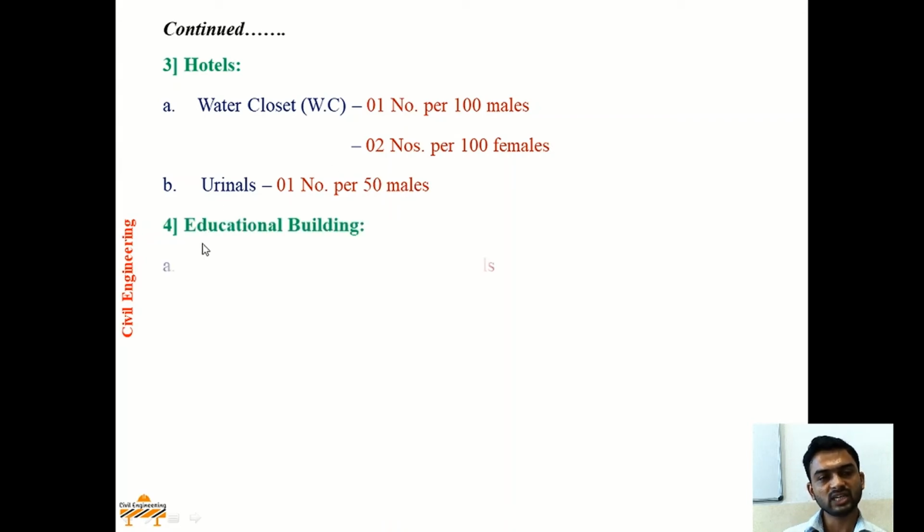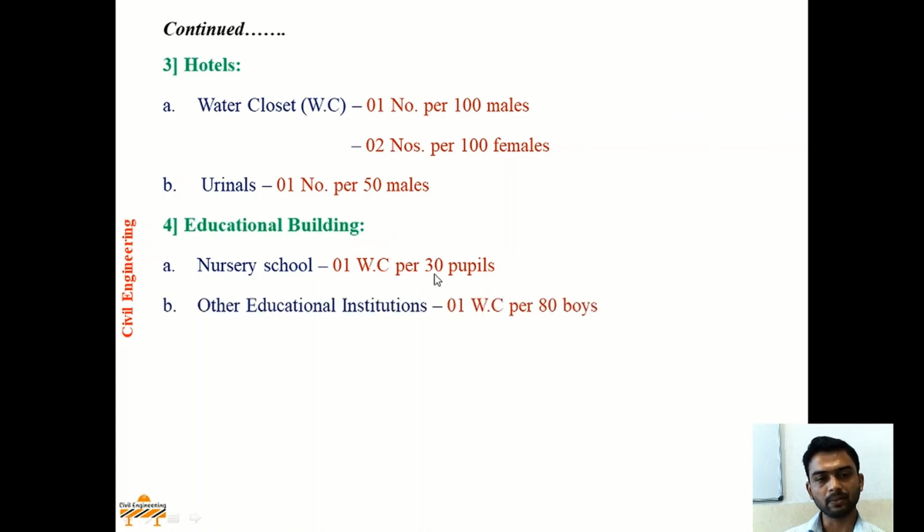In case of educational buildings, first the nursery school: 1 WC behind 30 pupils should be provided. That is, if a nursery school is considered, 1 WC behind every 30 pupils. For other educational buildings or institutions, 1 WC behind 80 boys should be provided, and 1 urinal per 20 boys.